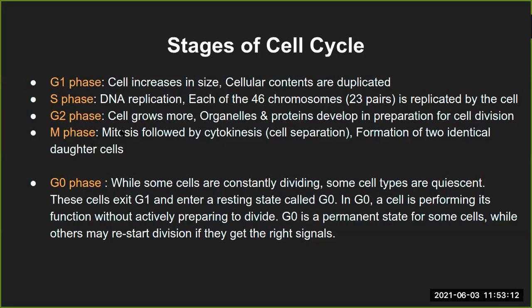Now, you might wonder why the cell doesn't have only one growth phase and synthesize everything at the first itself, and then use those materials later. It is because, again, I'll give that analogy of building a house, you go stepwise, you get the material stepwise, you get everything ready stepwise. Something similar happens here. G1 will prepare for S phase and also for G2 phase, and G2 will prepare specifically for the M phase where the cell division is going to occur.